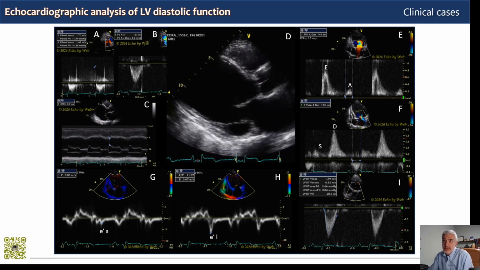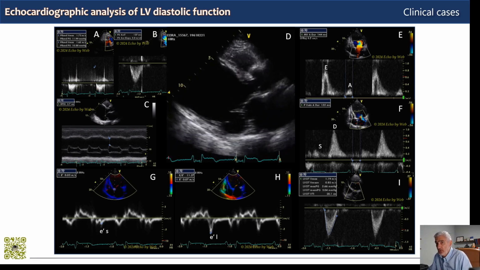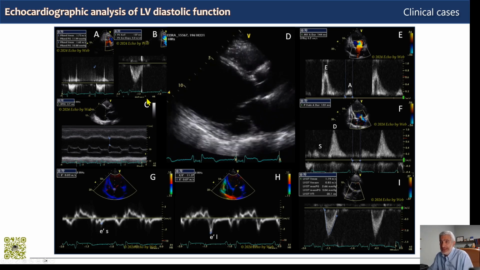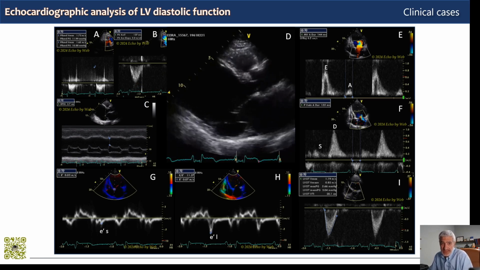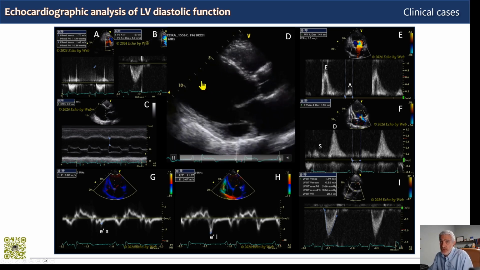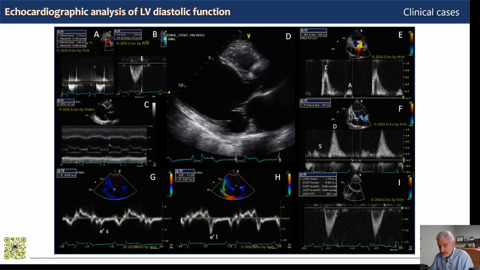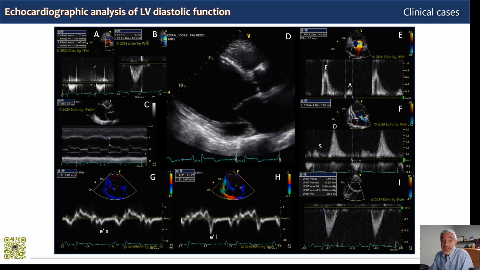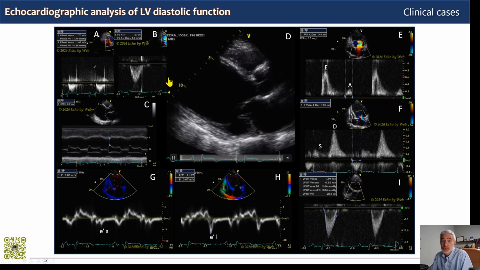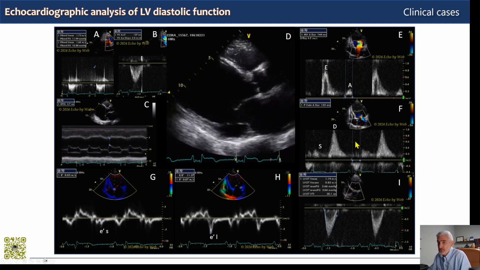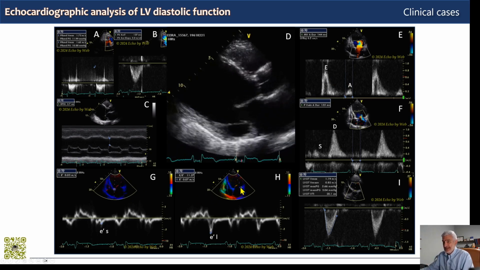According to the algorithm based on this end-diastolic gradient of pulmonary regurgitation, at this point we know that filling pressures are increased, but we do need to estimate the causes, so relaxation and compliance, with the rest of the examination. In this same view, in short axis, we perform another sampling of tricuspid regurgitation. We then move to the apical views, 4, 2, and 3 chambers. And here we can sample with pulsed Doppler, transmitral flow, pulmonary venous flow, and with pulsed tissue Doppler, the septal and lateral sides of the mitral annulus.